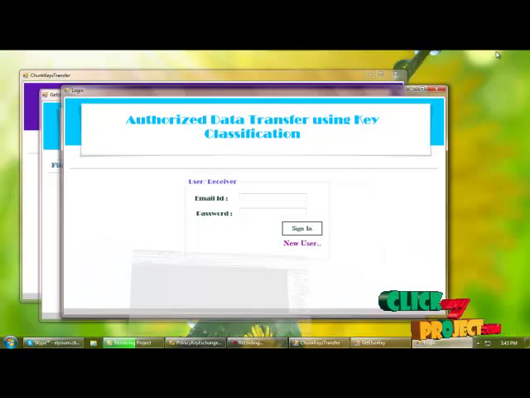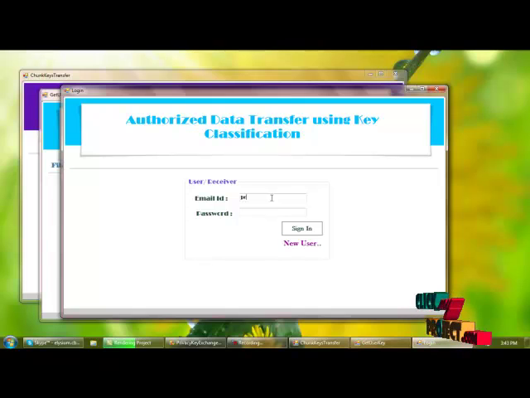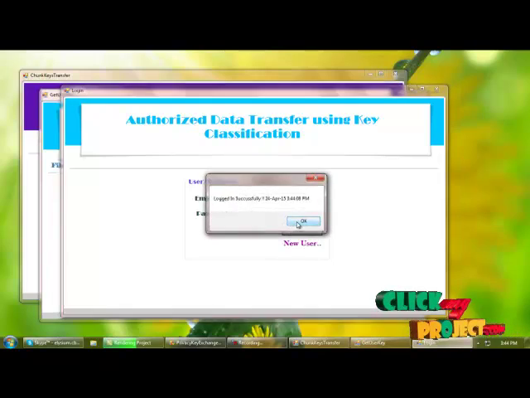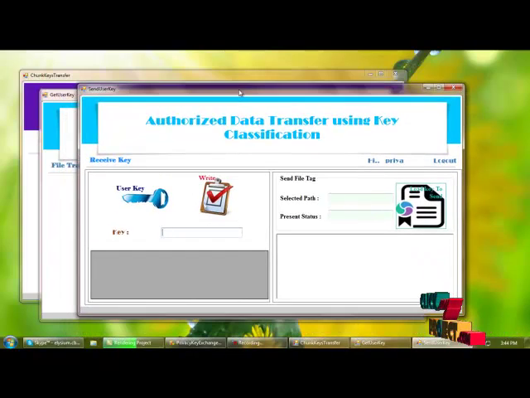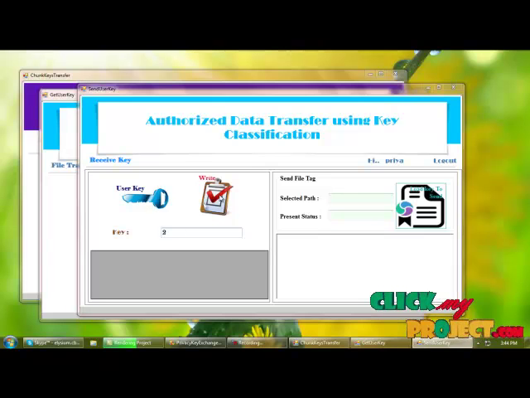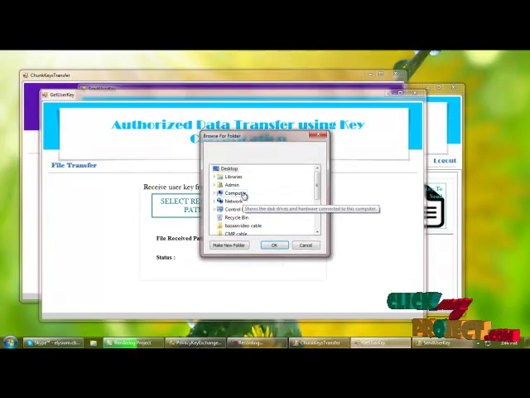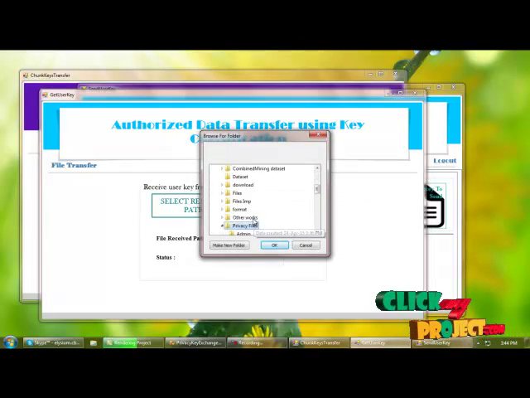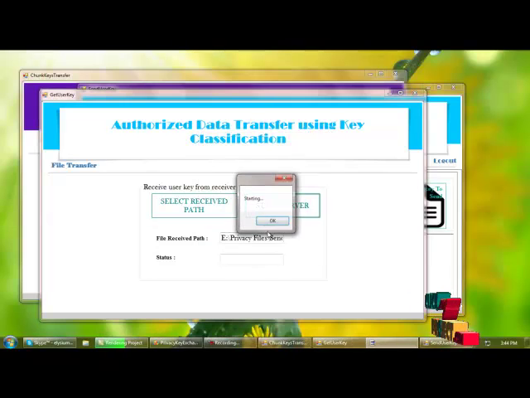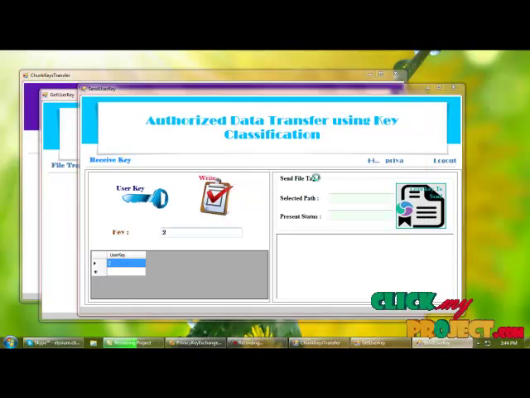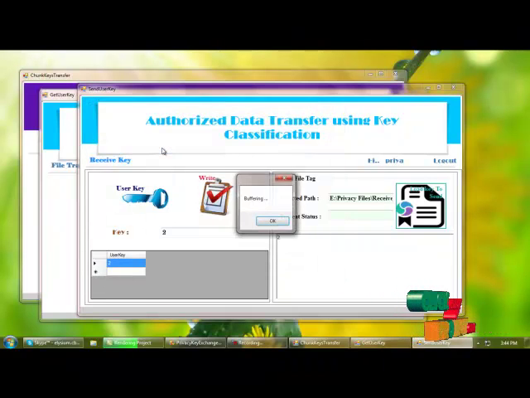And this is the page of receiver. So I am logging in, providing username and password. If the user is not registered, we can register using the user form. I am getting the user key and writing the user key into a database. I am loading the key. For that we need to select the receive path as sender for receiving the user key from the receiver. So I am starting the server. Here I am loading the user key to send to the sender from the receiver.